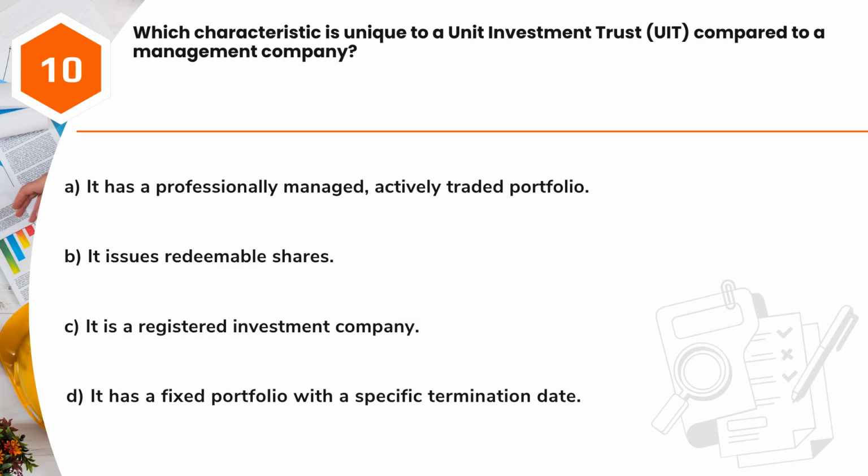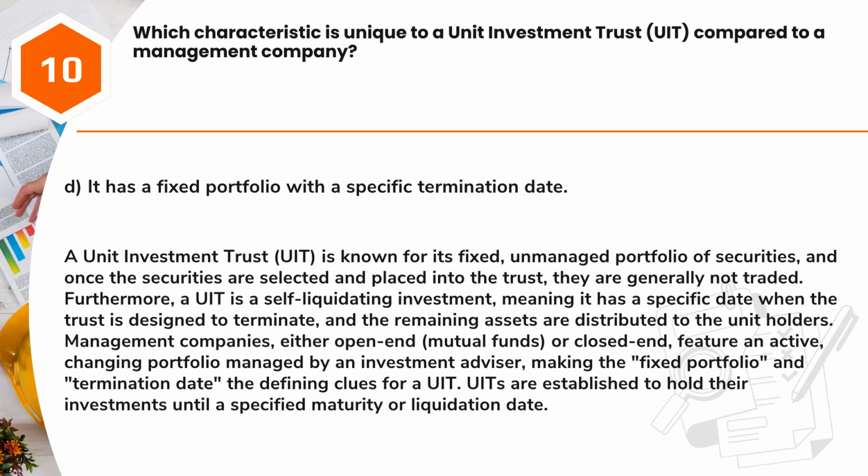Question 10. Which characteristic is unique to a unit investment trust, UIT, compared to a management company? A. It has a professionally managed, actively traded portfolio. B. It issues redeemable shares. C. It is a registered investment company. D. It has a fixed portfolio with a specific termination date. Answer: D. It has a fixed portfolio with a specific termination date.